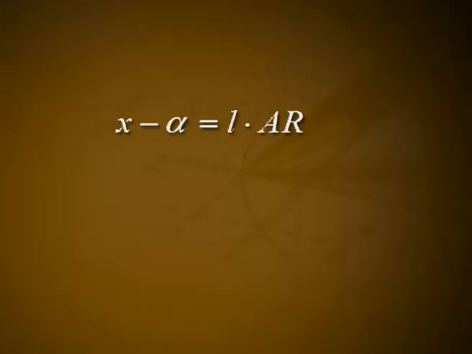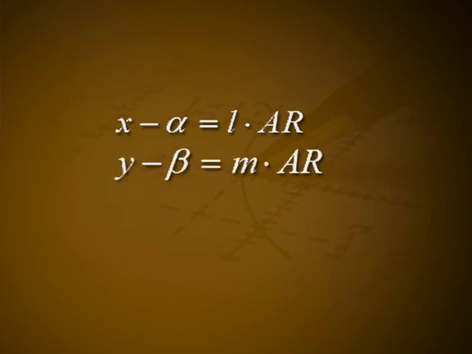Let R be (x, y, z) and its distance from A(alpha, beta, gamma) be AR. Then from equation 1 we have x minus alpha is equal to L into AR, y minus beta is equal to m into AR, and z minus gamma is equal to n into AR.